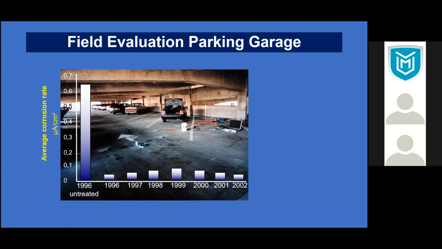We have a lot of garages now, with water going through and everything, and then eventually it will break down. But if you treat it, you can prevent that or prolong the life expectancy of this garage. These kinds of treatments have to be used, because these are very dangerous places if they break down. Not only the garage, because on the top you have a building, and that building will collapse.